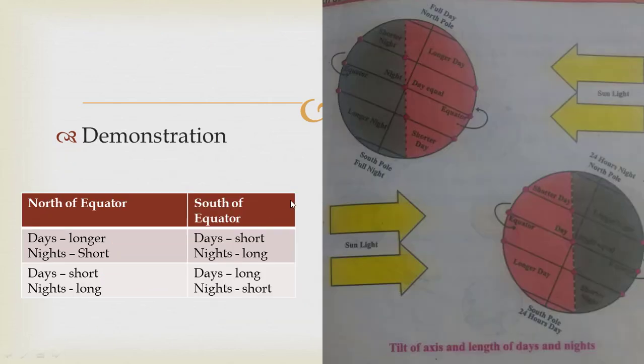So here you see this is the picture. This is our earth, and this yellow light represents the sun. So when the sun throws light on the earth, you see that this is the earth's axis and it is tilted at an angle of 66.5 degrees.